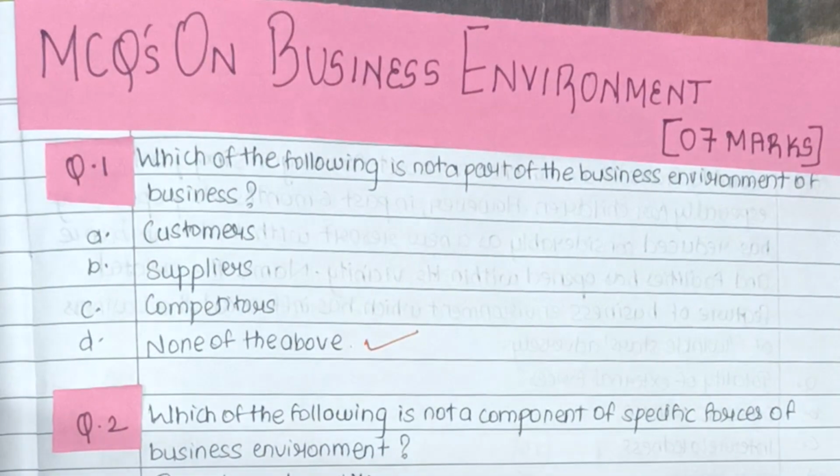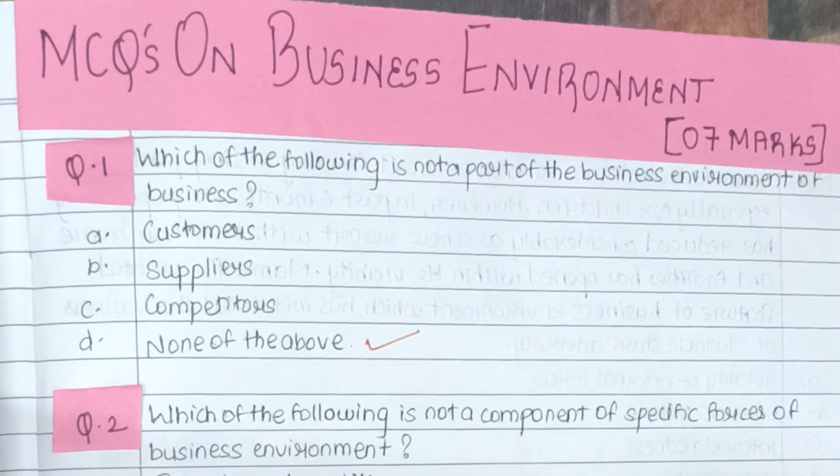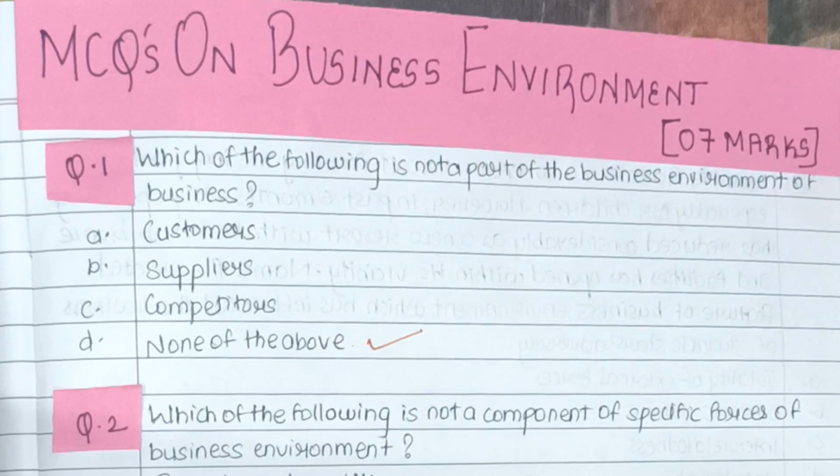Why? Because all the above elements are a part of the business environment. The question is asking which of the following is not a part. So here the answer is none of the above. It means customers, suppliers, and competitors, all of the above elements are a part of the business environment.